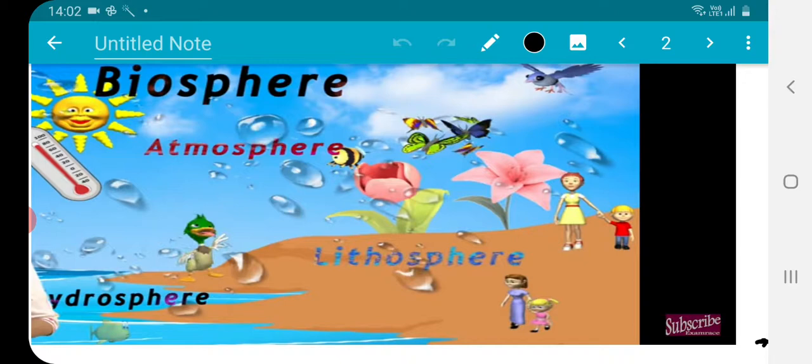And related to this land, distance from the land up to the sky. Then there is a lithosphere, also part of land where we live, right? Land, part of land. L for land, L for lithosphere. Atmosphere, I usually give this gas in lower classes. Atmosphere for the air, and hydrosphere, H is used for water. In this way, all these are major parts of our biosphere where we live with the help of these things: lithosphere, atmosphere, and hydrosphere.